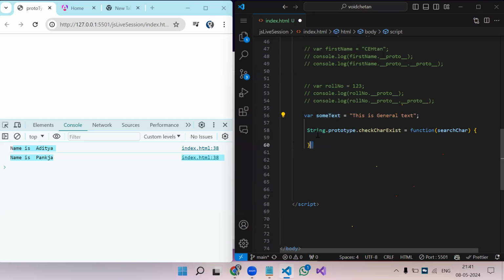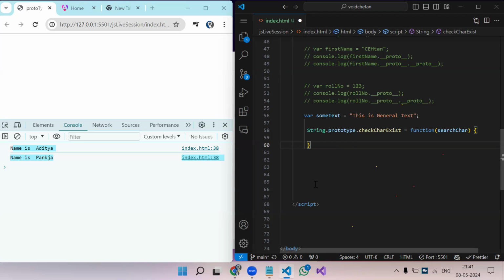Apart from includes, how can we do that? Yeah, we can write custom logic by looping through each and every character. Correct, we can loop also. For that, obviously a for loop is there, so we need an array.